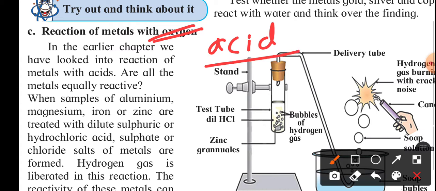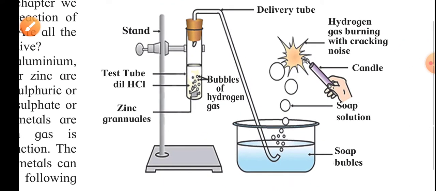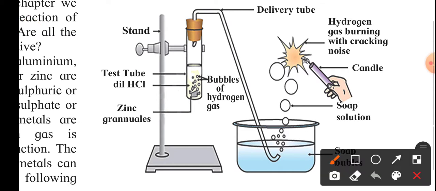So, reaction of a metal with acid. For that they have given one experimental arrangement over here. You can see what they have done is, in a test tube they have taken zinc granules, that is a metal, and along with that they have taken dilute hydrochloric acid. So when this dilute hydrochloric acid starts reacting with the metal, it produces hydrogen gas.